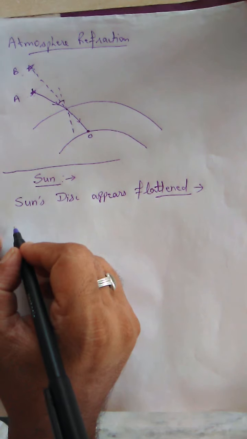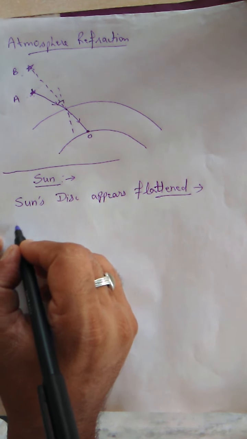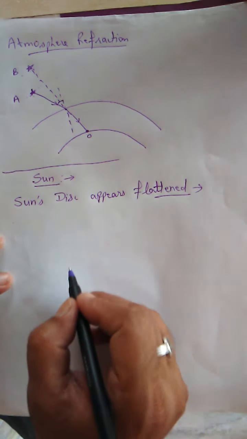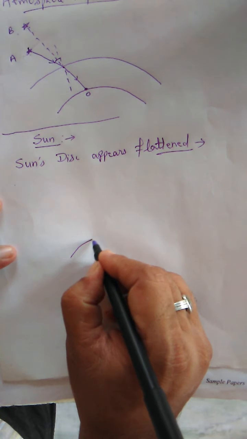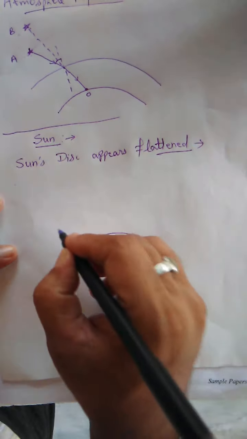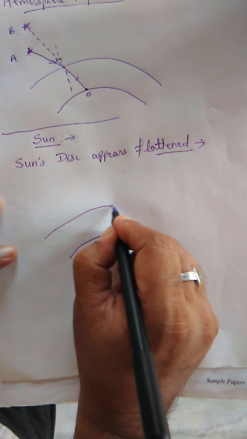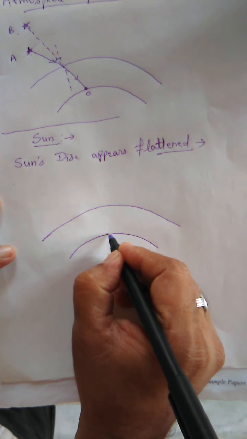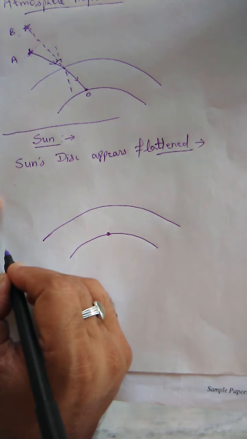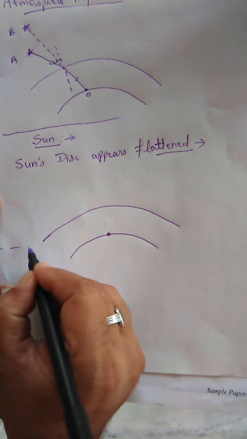Second thing is, if I draw the diagram again, this is the curvature of Earth, and this is the curvature of atmosphere, and this is the observer, and this is the horizon.